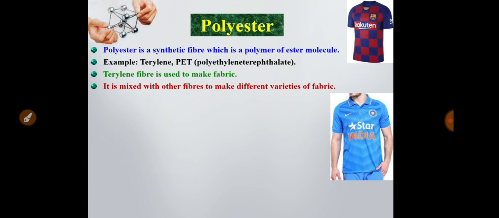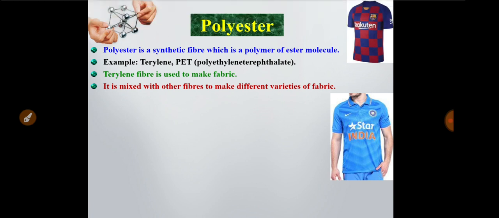Examples are terylene and PET. The full form of PET is polyethylene terephthalate. Here terylene fiber is used to make fabric. You have seen from the jersey that so many fabrics are used. These fabrics are prepared from polyester material, and different polyester fabric materials are also prepared by mixing polyester with different fibers to make a variety of fabrics.